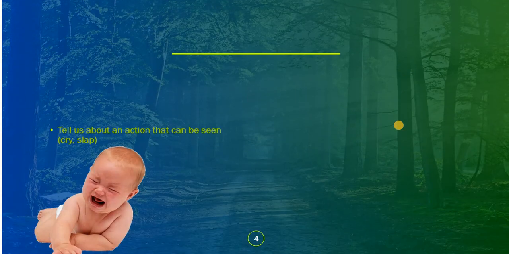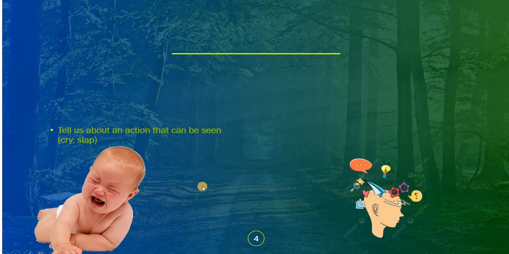For example, can you see a picture here? What is the baby doing? It is crying, isn't it? And can you see this? Yeah, it's a thought or an idea. So there is a difference between this picture and this picture, isn't it? In this picture it shows a physical action, whereas this one has a mental action, isn't it?